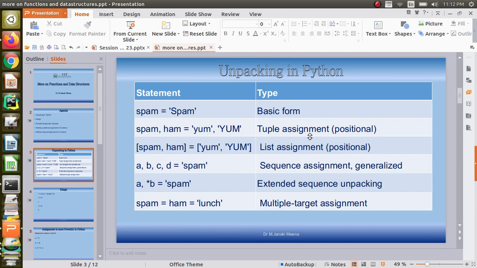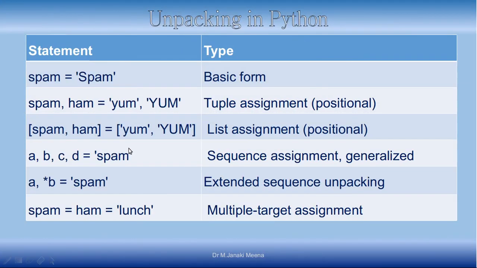Similarly, you can do list assignment also. We can put the variables within a list, a list of variables to which we assign a list of values. Then the corresponding value will be assigned to the corresponding variable. The first variable will get the first value, the second variable will get the second value, and so on.